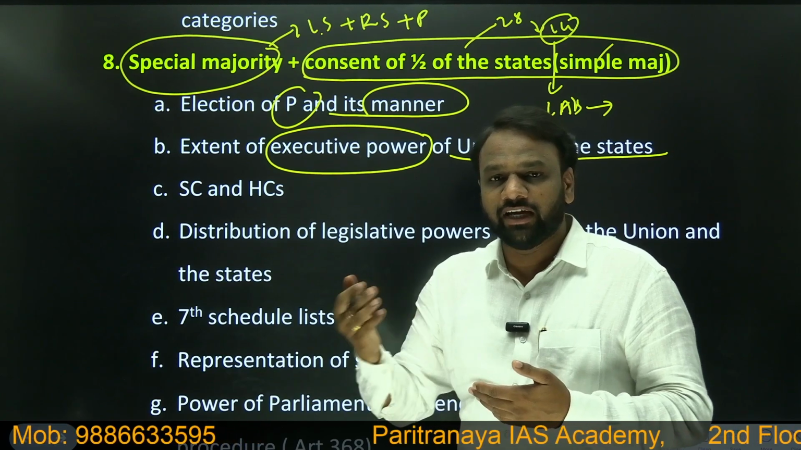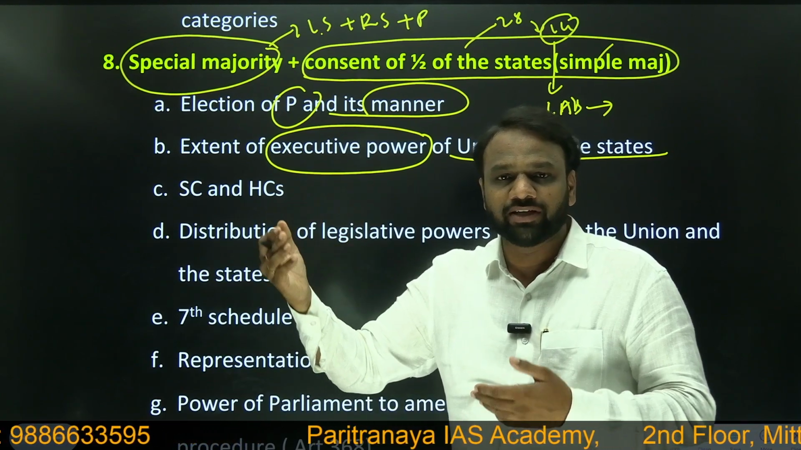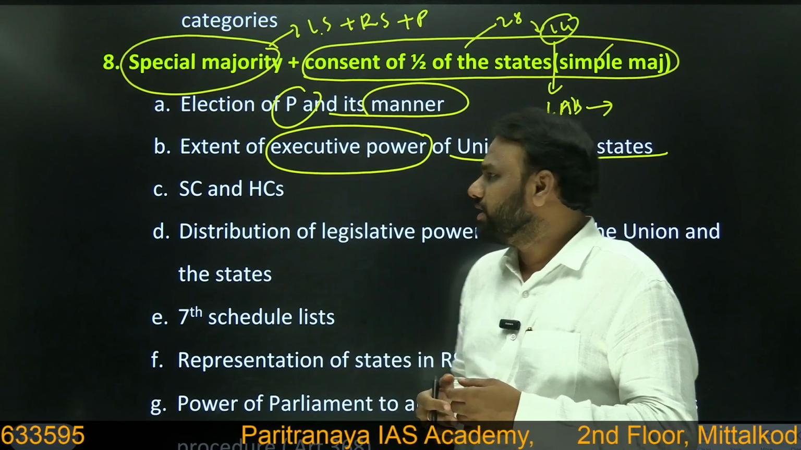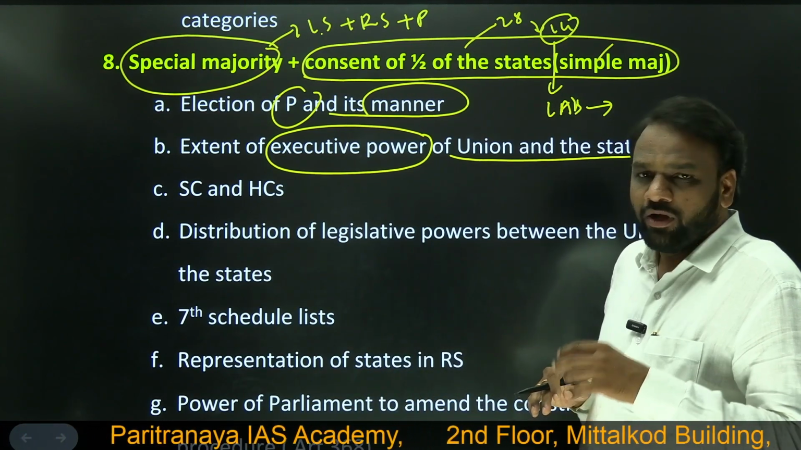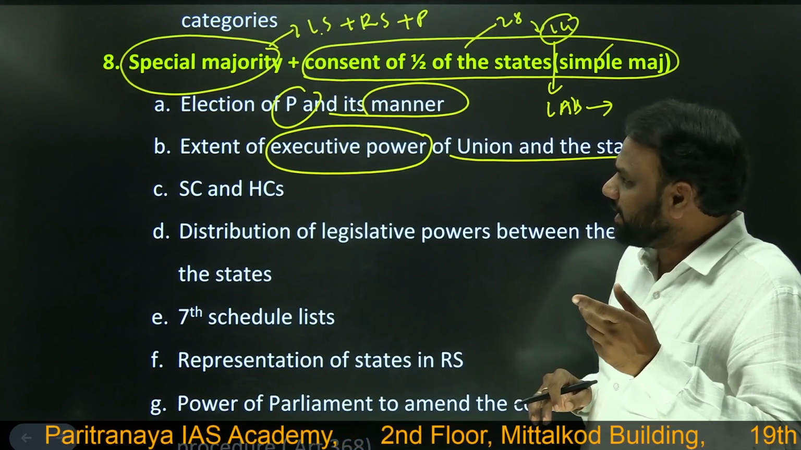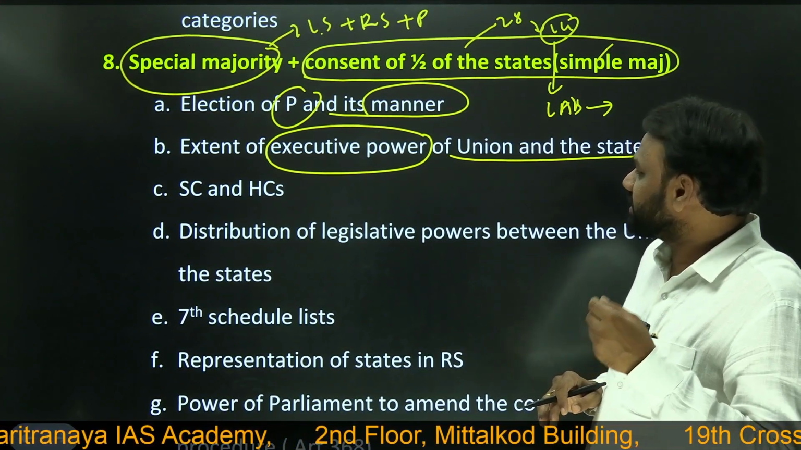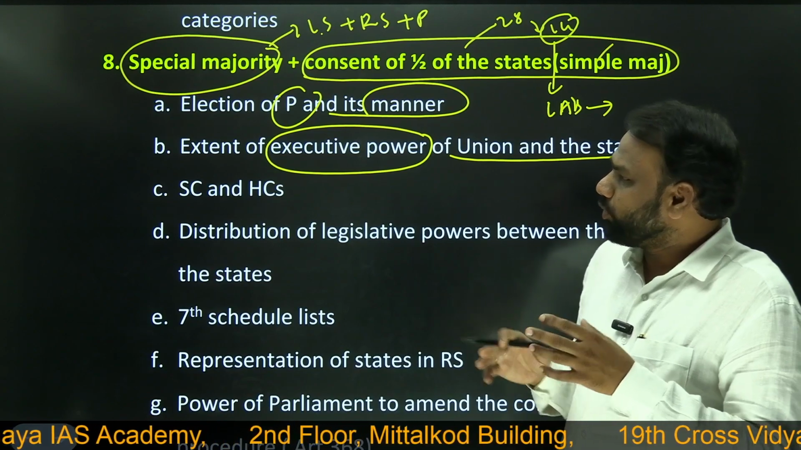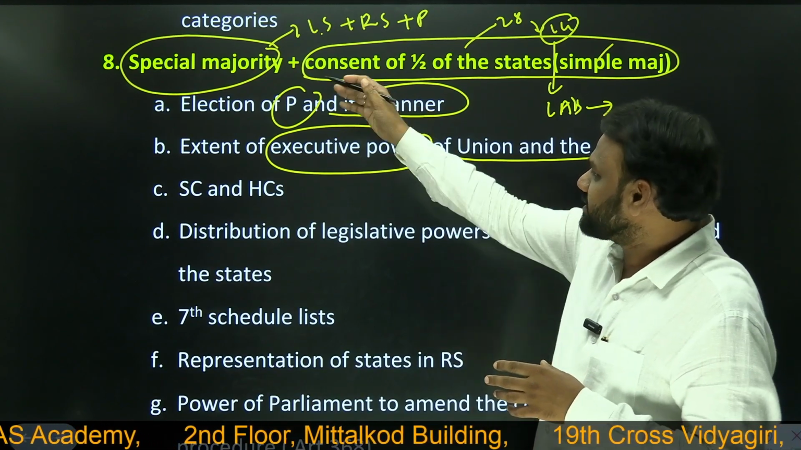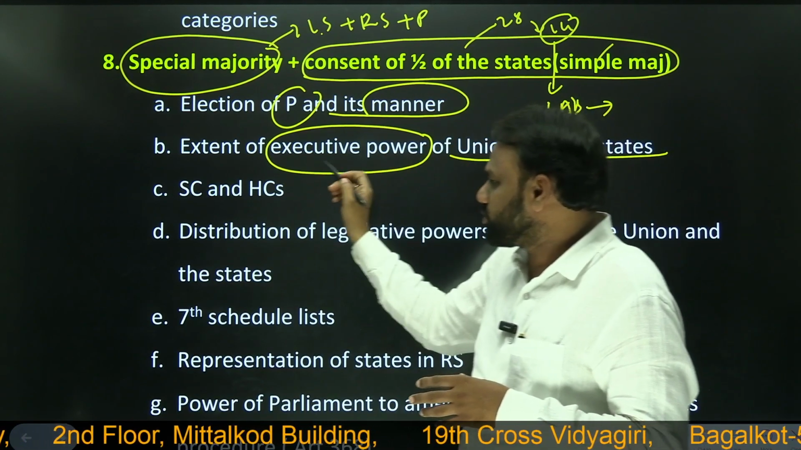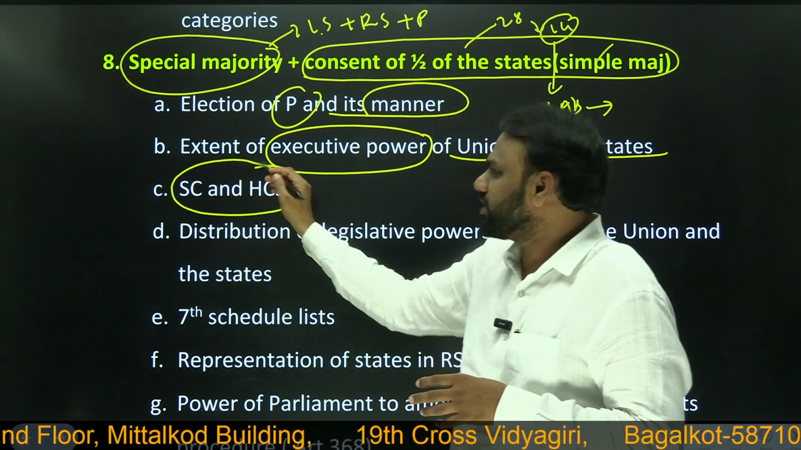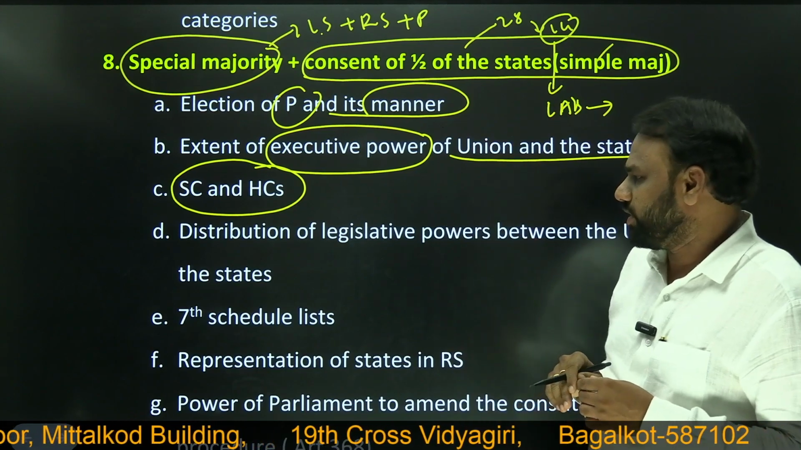We'll be discussing in detail when we start discussing a topic called center-state relations. Here, at the superficial level, we shall understand to what extent the executive power of the Union and states are there whenever we want to make changes with respect to them. So it requires this kind of majority, special majority plus half of the states' consent. With respect to the Supreme Court and High Court, if we want to make any kind of changes, again it requires such kind of majority.